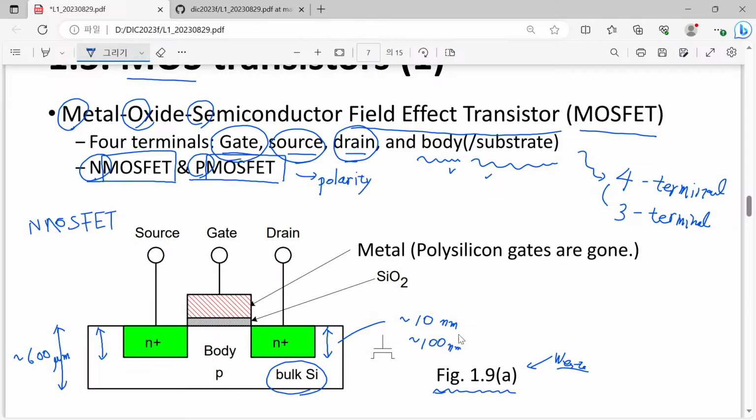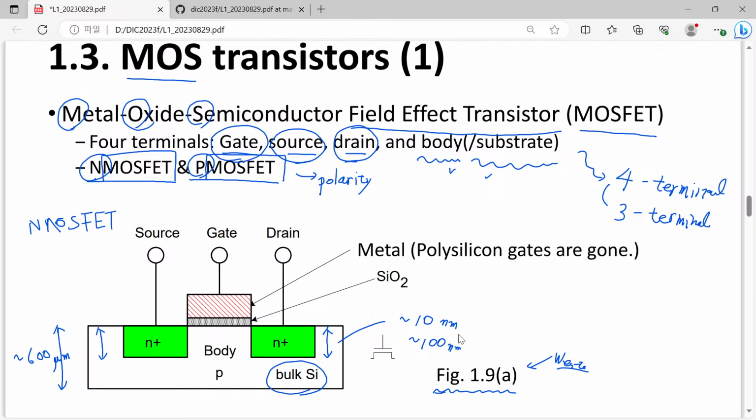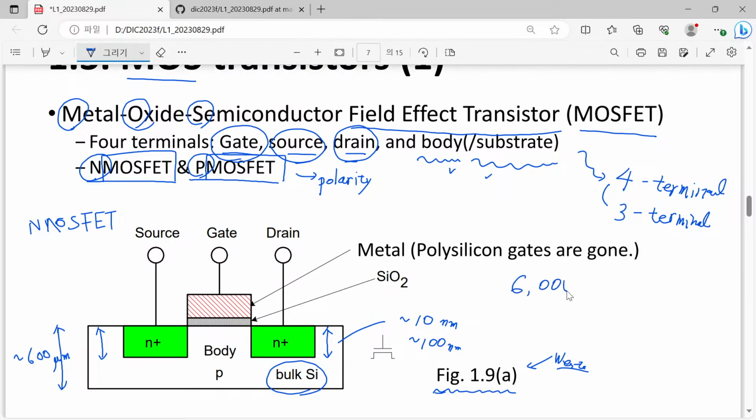So please compare 600 micrometers and, for example, 100 nanometers. What is the ratio? The ratio is 6,000. Are you with me?